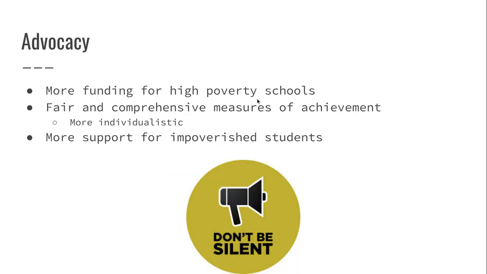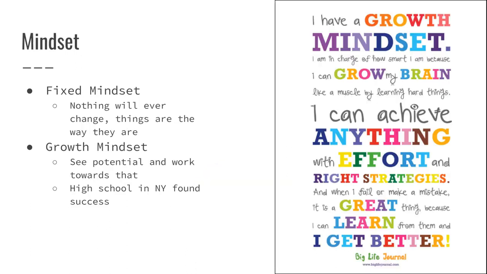Now, what we can do about child poverty affecting student achievement, we can advocate. We need to advocate for more funding for high poverty schools, for fair and comprehensive measures of achievement that are more individualistic. We need to take into account the circumstances and backgrounds of each child, and then we'll find that more students are succeeding just in their own way. And then more support for impoverished students. So in our classrooms, if you have a child that you know is in poverty or that you see as malnourished or stressed or whatever the case may be, we need more support in the classroom for those children.